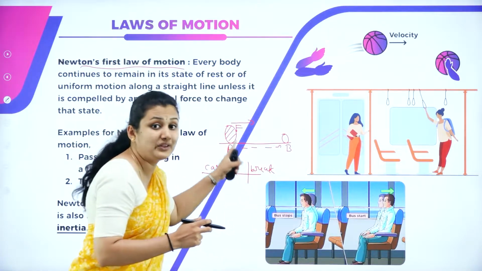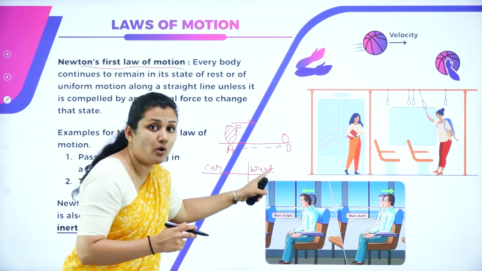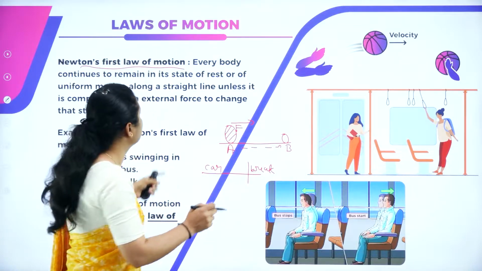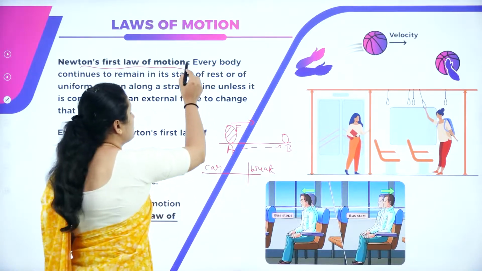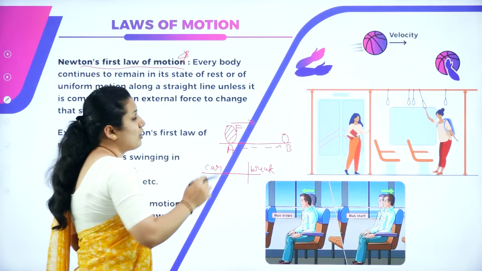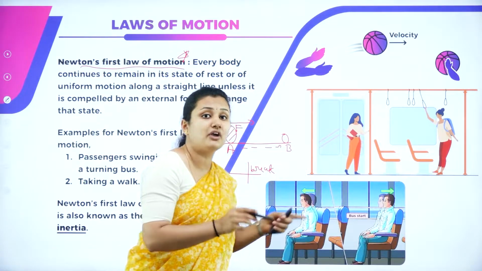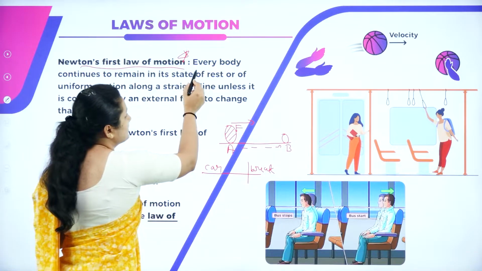So now with this example, I hope if you read Newton's first law, it will be clear for you. What does it state? It is very important. Newton's laws of motion, chapter 5, it is very, very important. So what does it state?